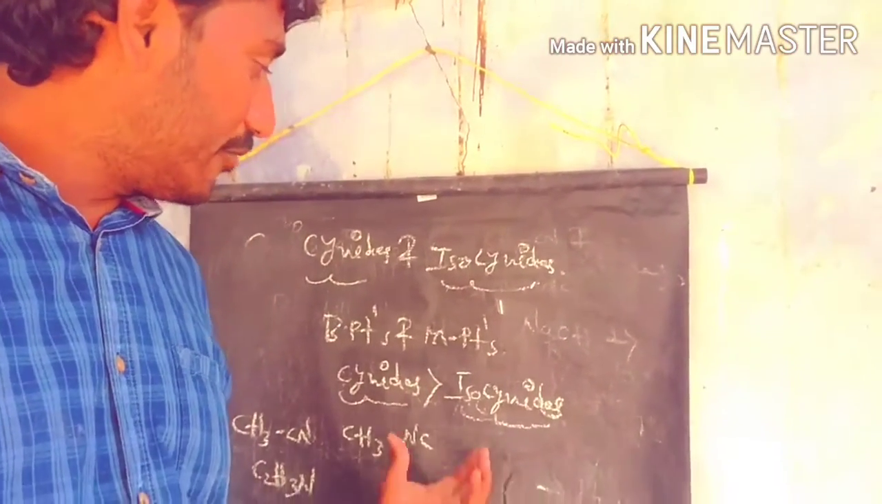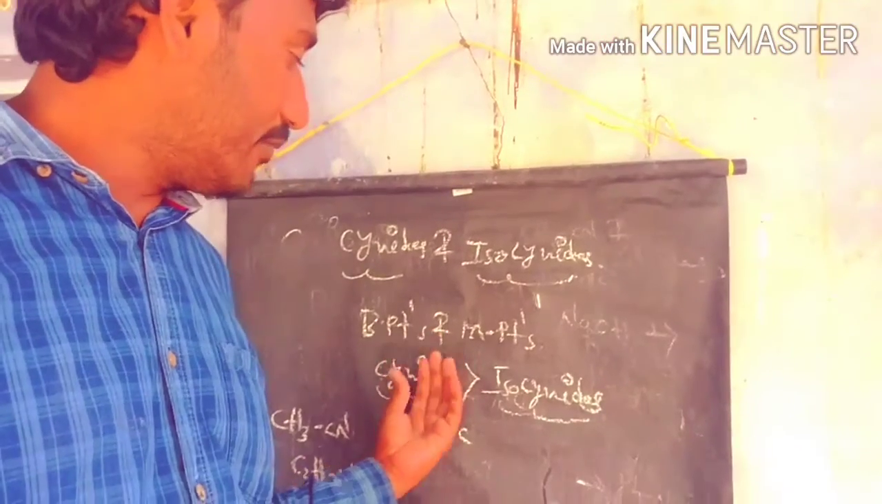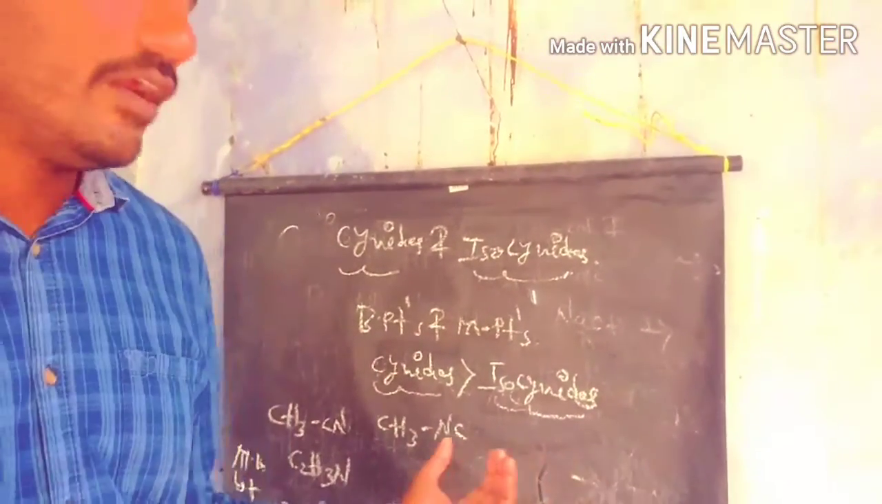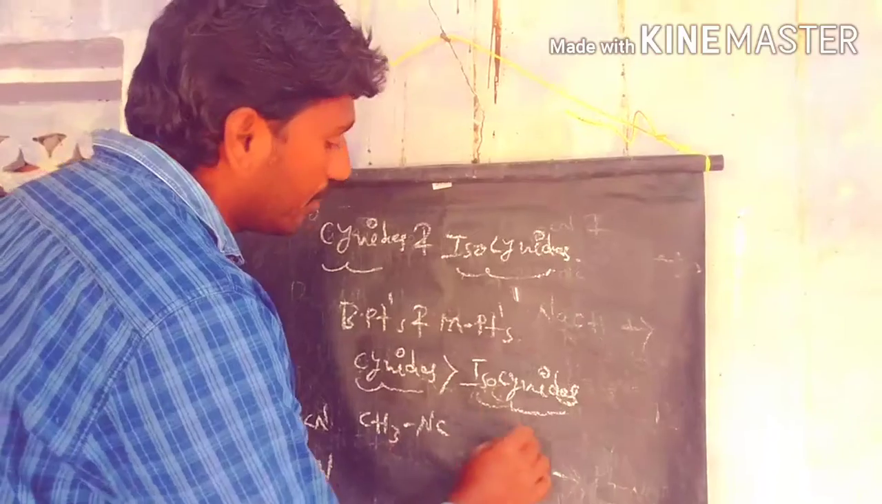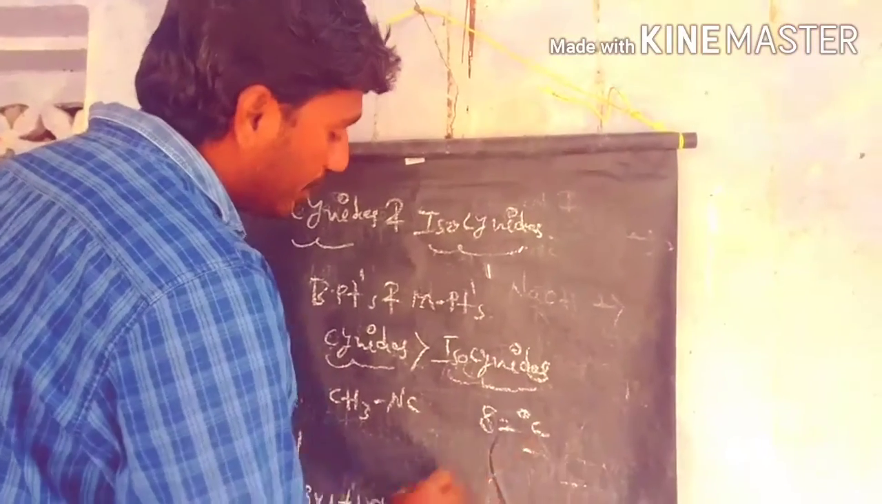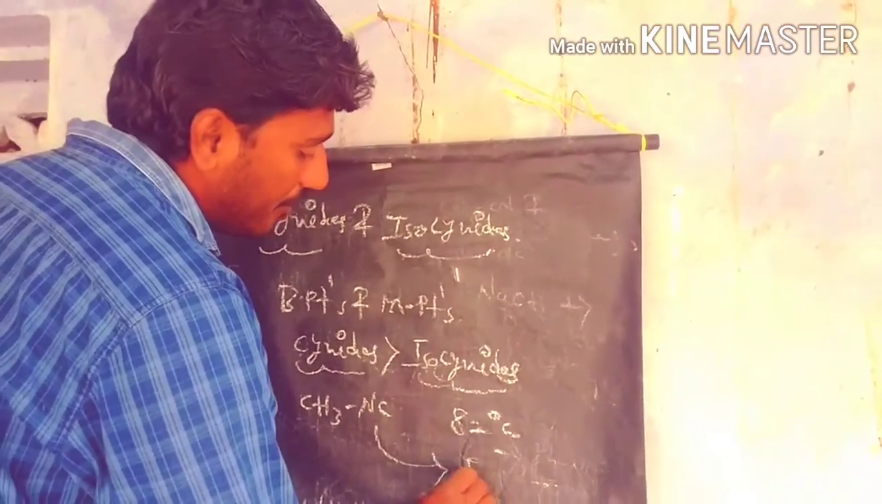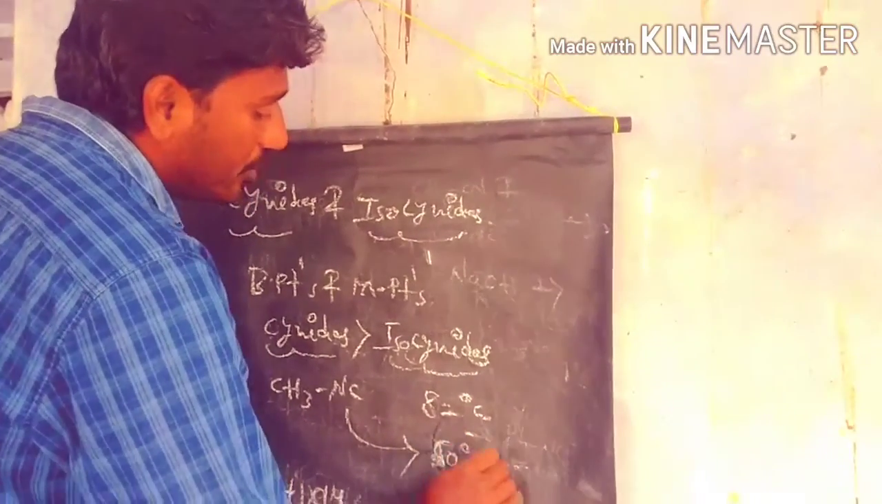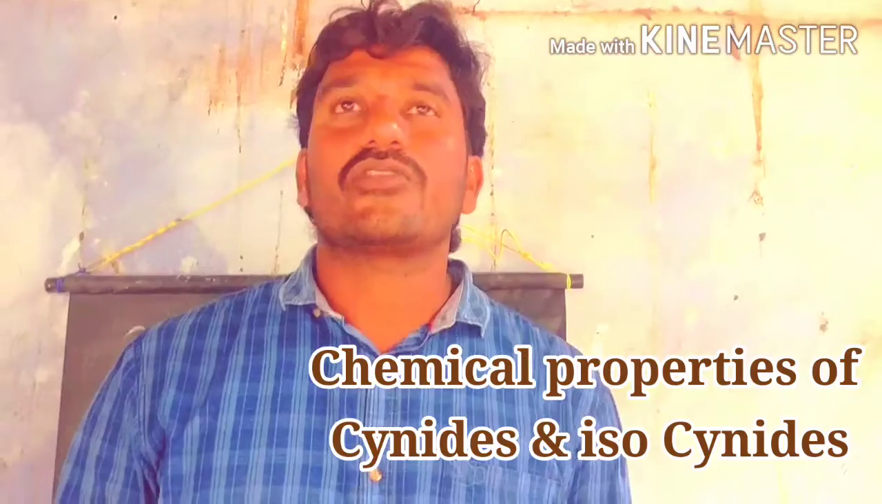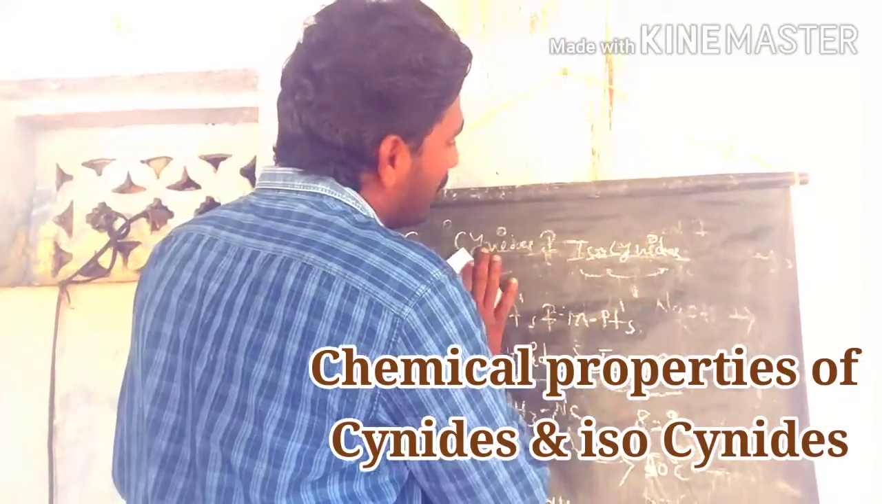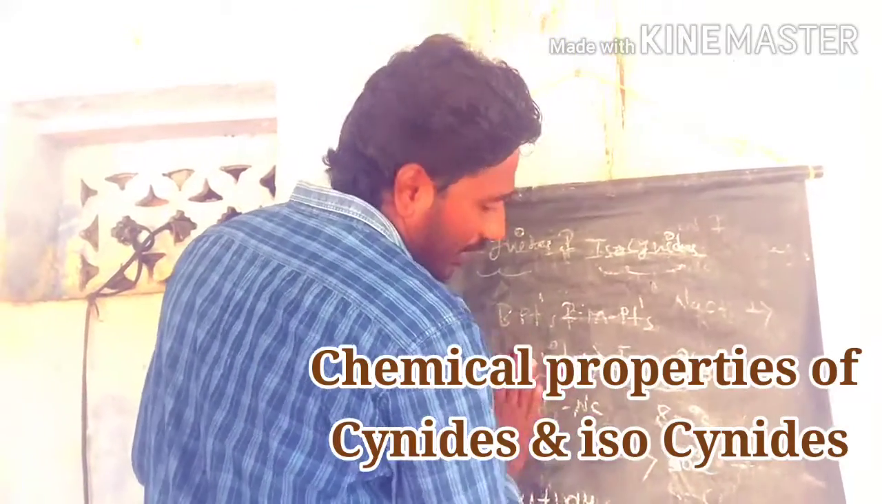If you compare the boiling points of these compounds, methyl cyanide has a boiling point of 82 degrees, and methyl isocyanate has a boiling point of 60 degrees. So the cyanates always have higher boiling and melting points than isocyanates of equal molar mass. Now let's discuss the chemical properties of cyanates and isocyanates.